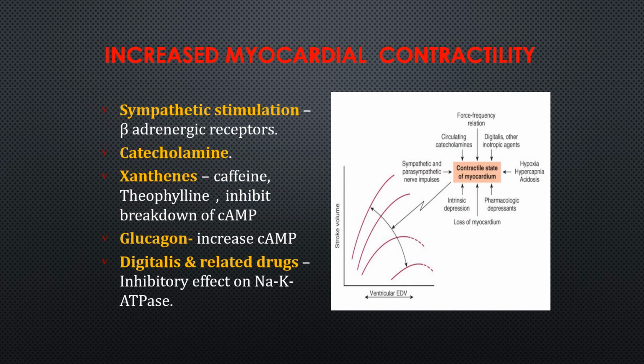So the factors or the reasons for this increased myocardial contractility are sympathetic stimulation, which acts through beta-1 adrenergic receptors, and then catecholamines, epinephrine and norepinephrine, and xanthines, that is caffeine, theophylline, and inhibition of the breakdown of cyclic AMP, and glucagon, which increases the cyclic AMP, and digitalis and other related drugs, which inhibit the effect of sodium potassium ATPase. So these are the factors responsible for the increased myocardial contractility. This slide you have to remember.